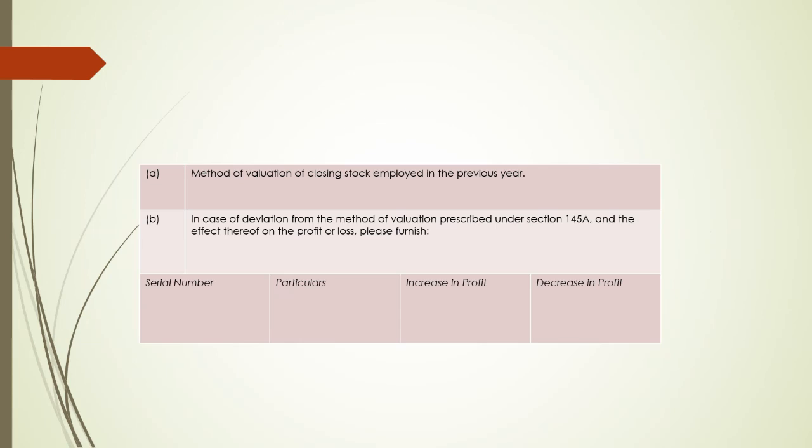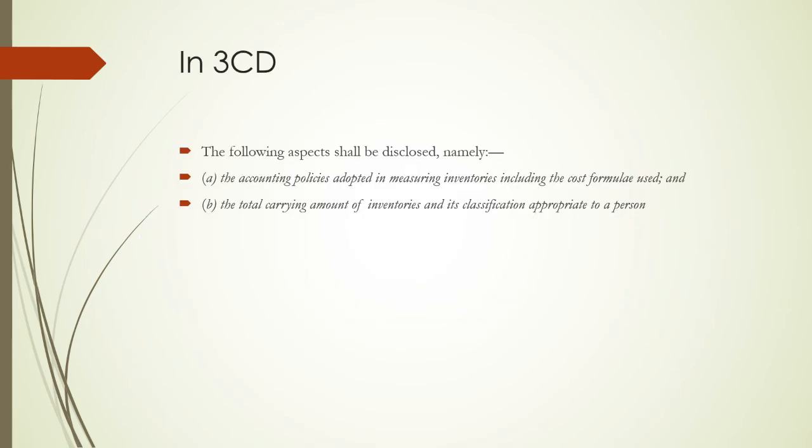So at the time when the valuer has been appointed, the valuer has to go through that 3CD report also, with which he would have a bare idea of how it has been happening there. Then he can start doing that valuation exercise, after which he can compare his valuation with that of the 3CD valuation, and see if there are differences between the books and his value. So this is the 3CD that has to be checked at the time of valuation too.